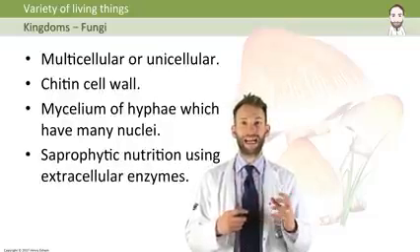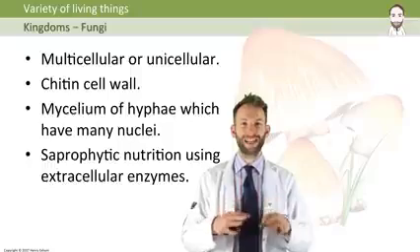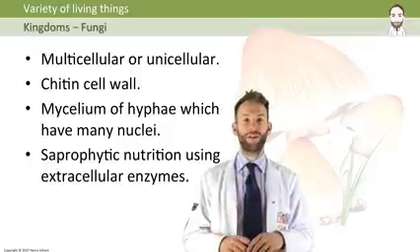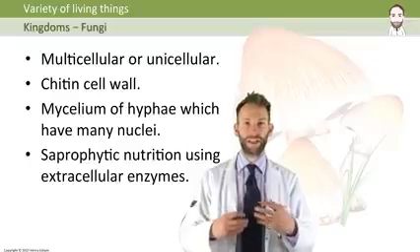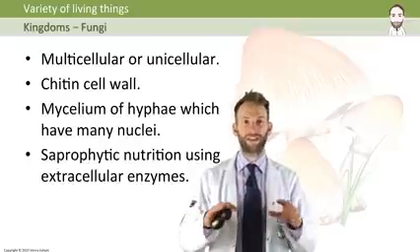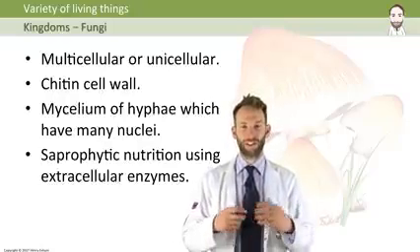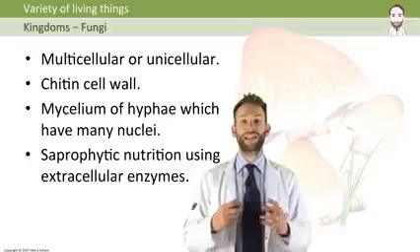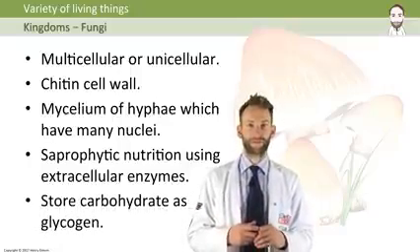They feed by something called saprophytic nutrition using extracellular enzymes. Basically, they secrete enzymes onto their food. The food breaks down externally from them, from their cells, and then they absorb by diffusion the resulting smaller nutrients that are now available after the digestion. And they store their carbohydrate in the same form as animals do, which is glycogen.